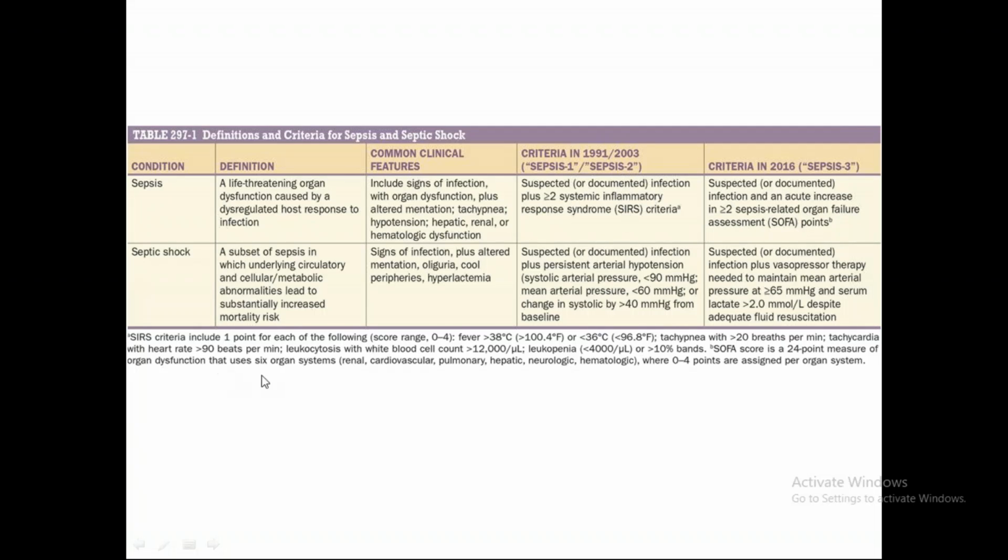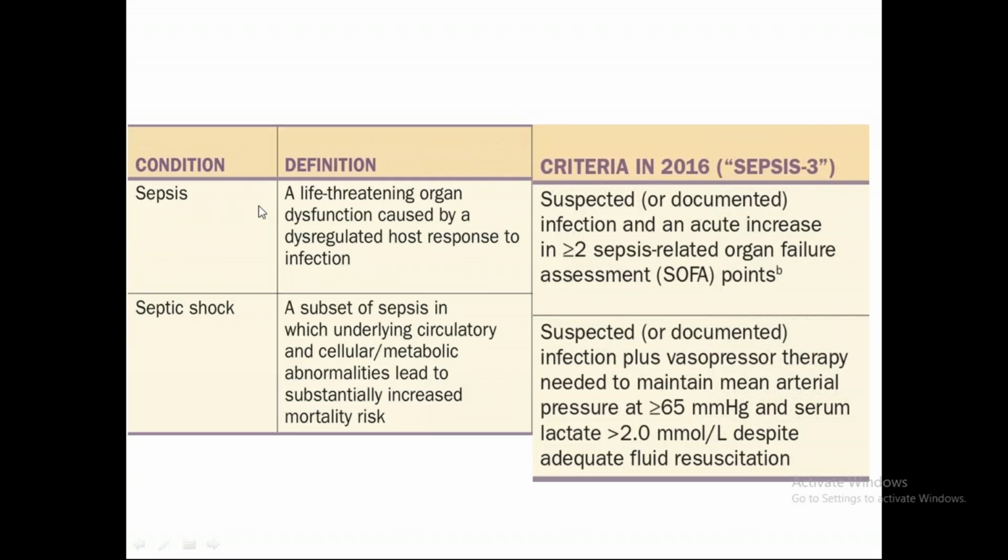So SIRS criteria is written right here. It includes 1 point each for the following, that is fever more than 100.4 degree Fahrenheit or less than 96.8 degree Fahrenheit, tachypnea, tachycardia, leukocytosis, and leukopenia, right? But this does not hold true anymore, because now we have redefined sepsis, and the criteria in 2016, that is the sepsis 3 guideline, says that it is a suspected infection and acute increase in more than or equal to 2 SOFA points, right? So I will zoom this table a bit and show you the important points. So sepsis definition is a life-threatening organ dysfunction caused by a dysregulated host response to infection.